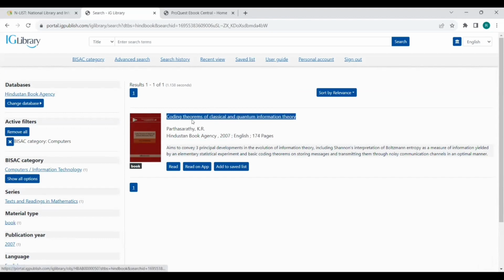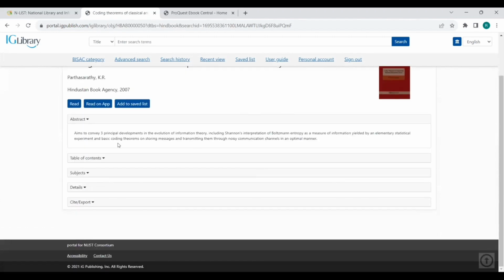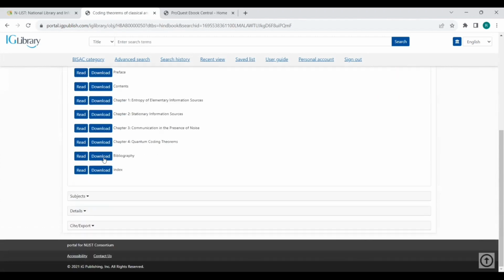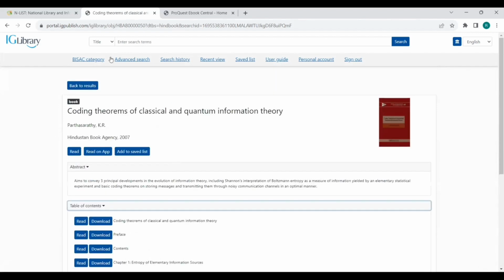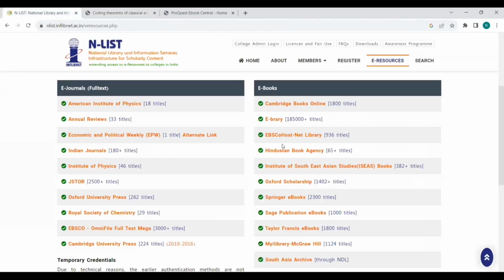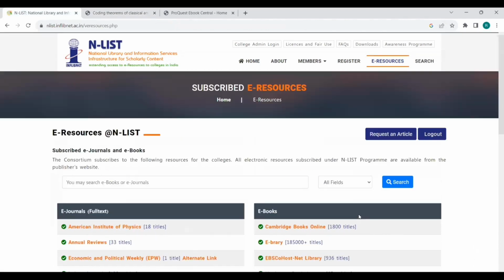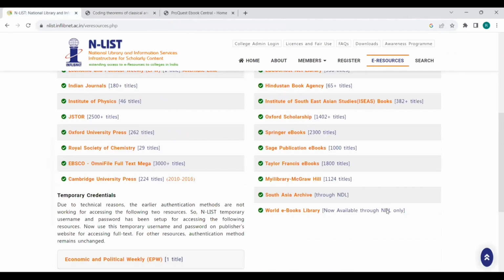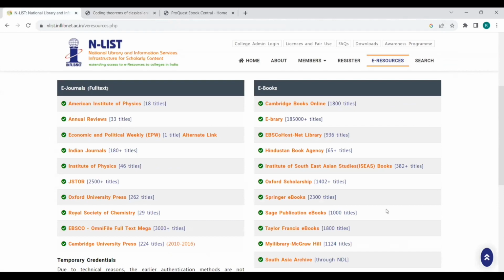Computers, under that, coding theorems of classical and quantum information theory. As I have already told, this is the table of contents. Each and every chapter you can download or read online. Similarly it can be done for the other e-books. So I hope you have a clear idea how to access the articles under e-journals and the e-books hosted by different publishers. Again, I am stressing that point.